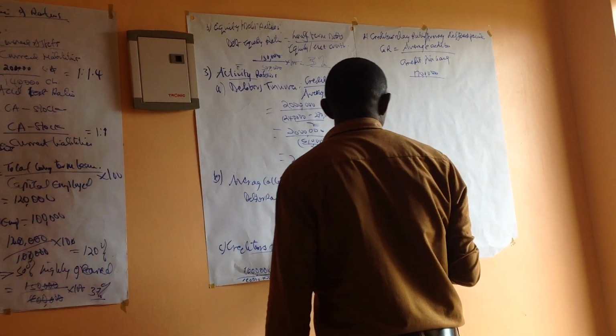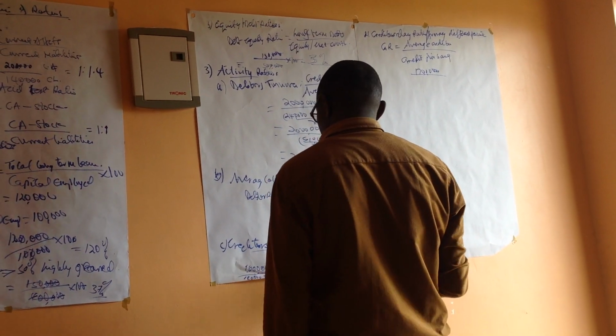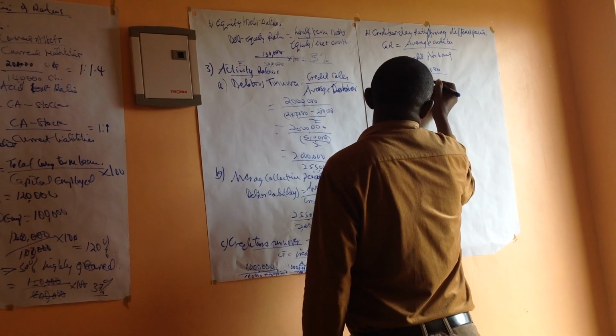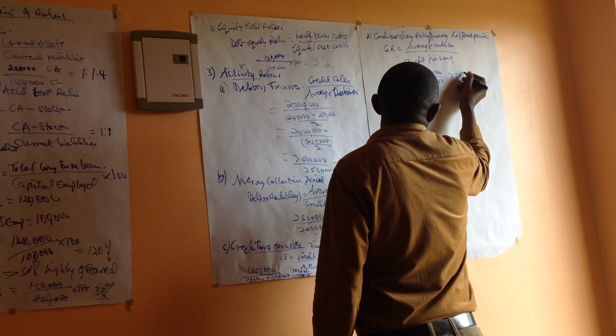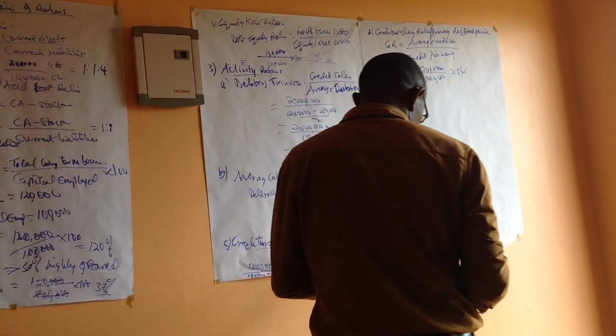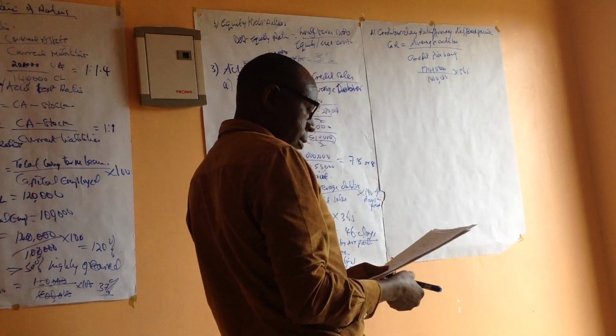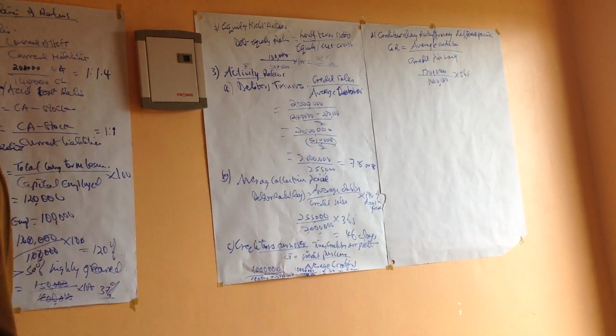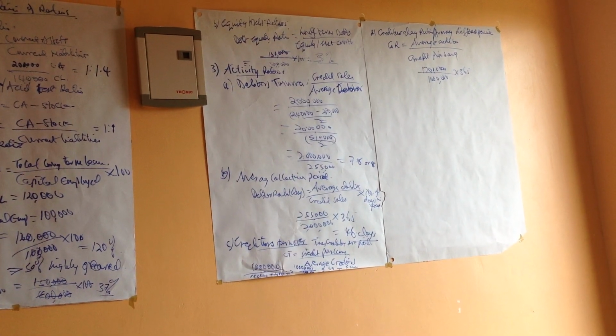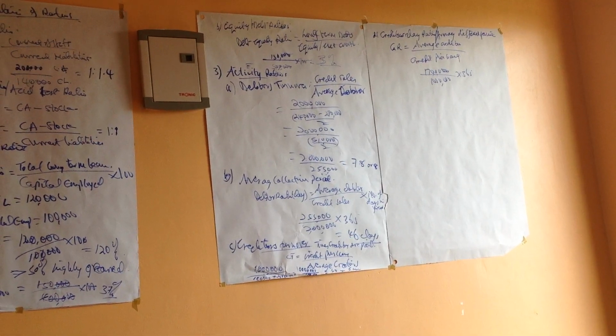Then you divide by our credit sales, which is 1 million. And as usual, we shall multiply by 365 days in a year. So that will give us a ratio there, which you can easily calculate. You don't need to calculate that in essence actually.